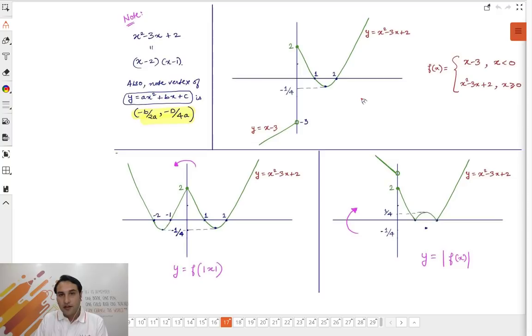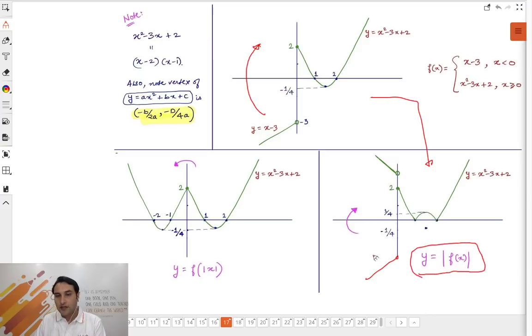कैसे बनेगा? Mod of fx, simple. What was negative will just come up. This negative portion of the graph just came up, right? So this green portion is the graph of y is equal to mod of fx. The negative portion comes up. This portion will also come up. Cool? ये तो clear हो गया सबको?